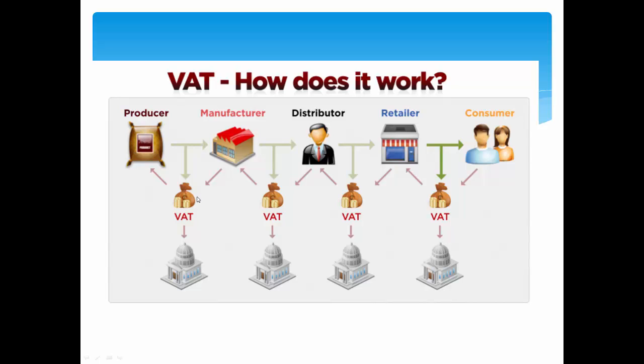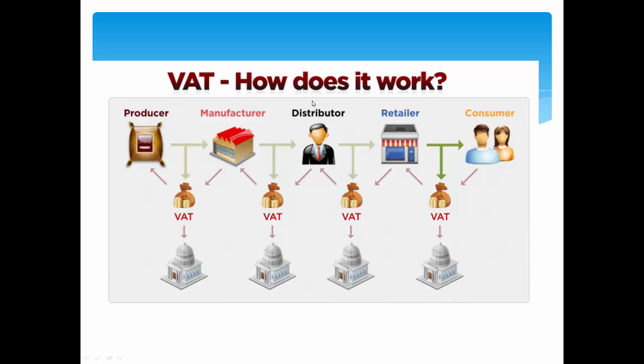Let's say there is a product for 100 rupees, okay, and the taxation rate is 10%. So the manufacturer will purchase it for 110 rupees, producer will get 100, and state will get 10 rupees. Then let's say manufacturer adds value of 40 rupees and sells to distributor for 150 rupees. So he purchased for 110 and sold to distributor for 150. So the value addition is how much? 40 rupees. So now for 40 rupees, you just calculate for 10%. So that is 4 rupees. So manufacturer will give 4 rupees tax to the government.